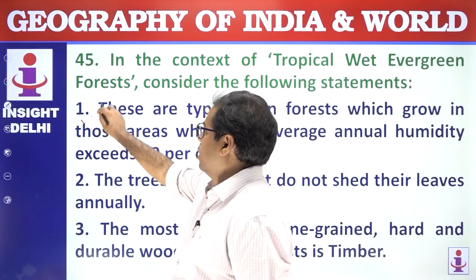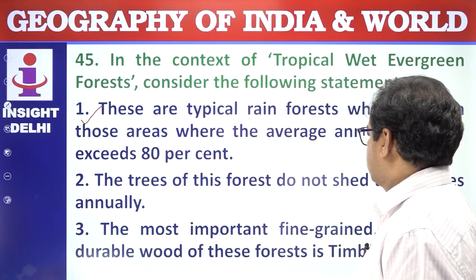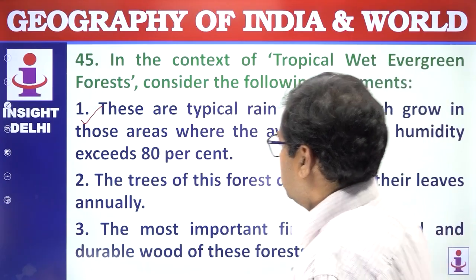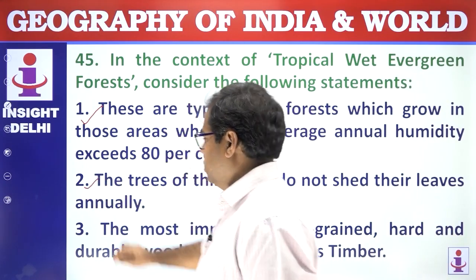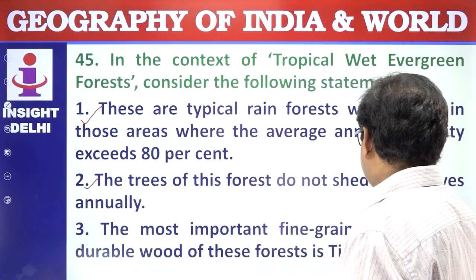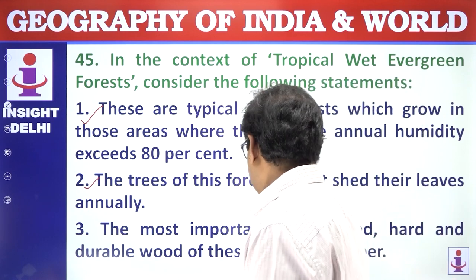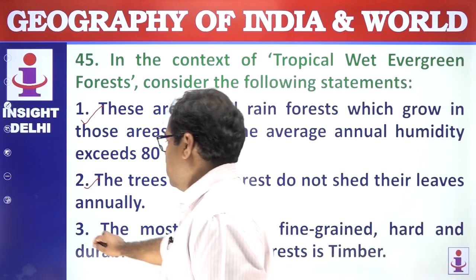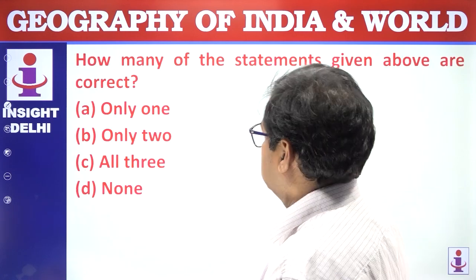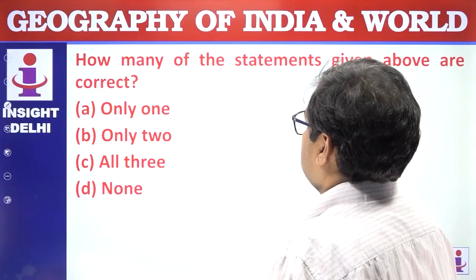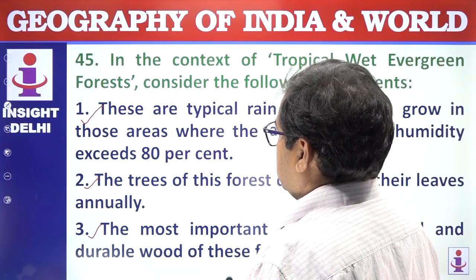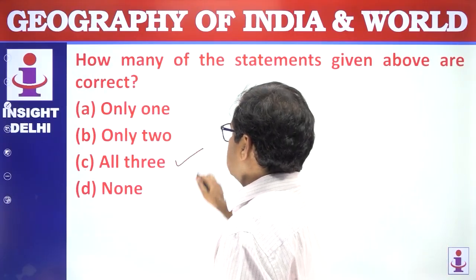This is correct. The trees of this forest do not shed their leaves annually. Also correct. The most important fine-grained, hard and durable wood of these forests is timber. Hardwood is there, yes, correct. How many of the statements given above are correct? All three are correct. Answer is C.